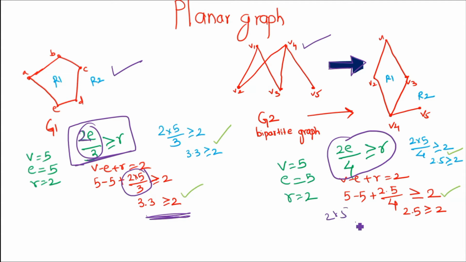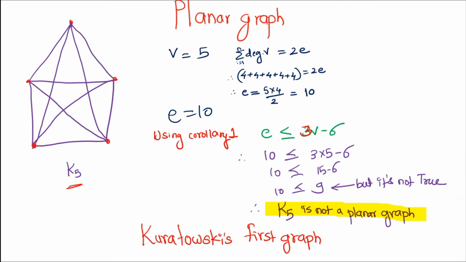So 2 into 5 divided by 4, that is 10 by 4, should be greater than or equal to region. We don't want to find how many regions we have in our graph, so we simply put this value here, and it should be greater than or equal to 2. If we calculate this, we get 2.5 is greater than or equal to 2. So this is also satisfying this particular equation.